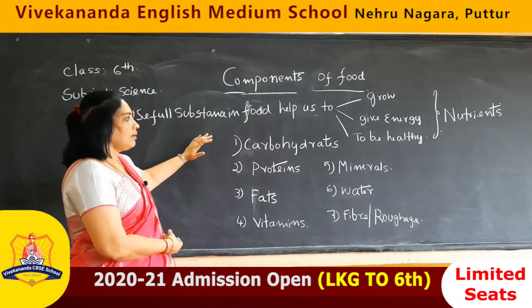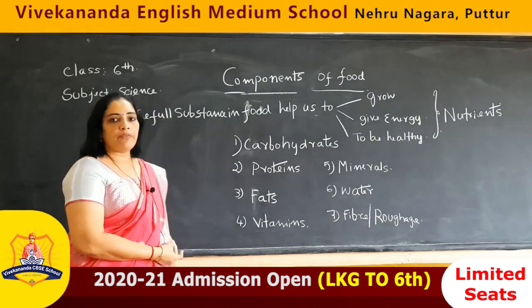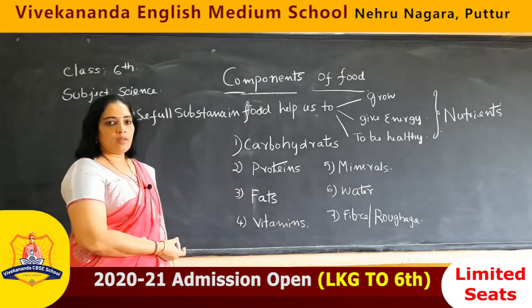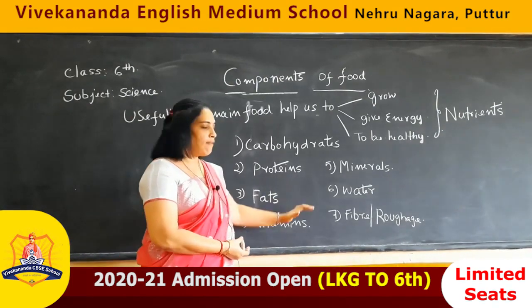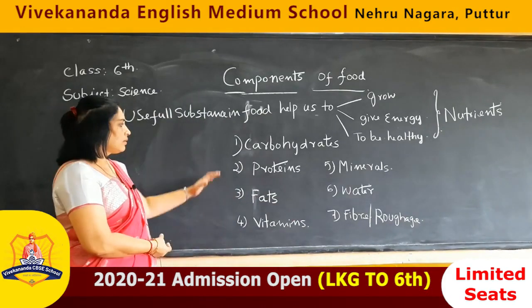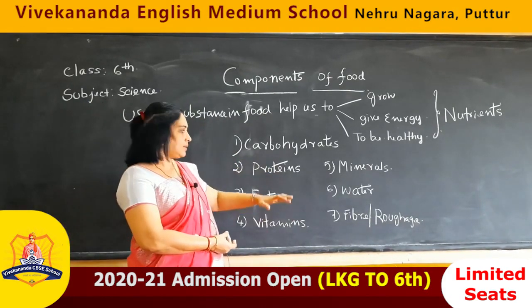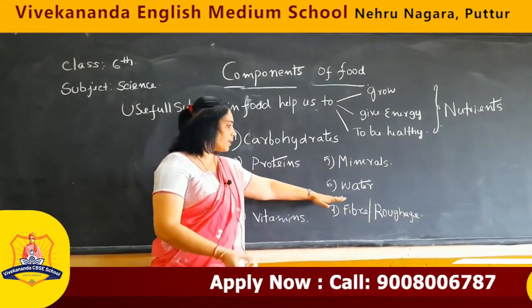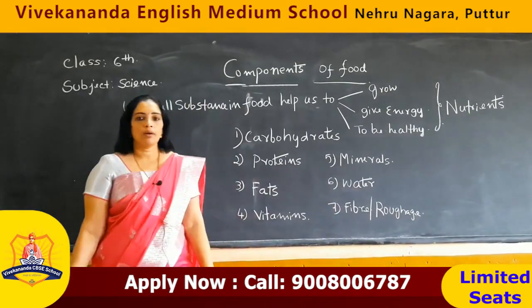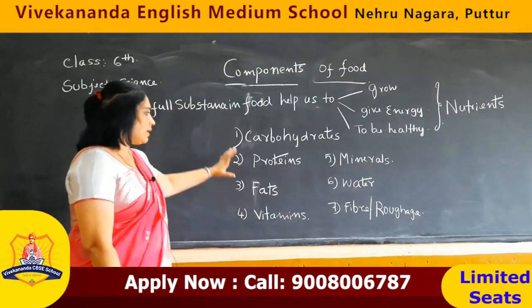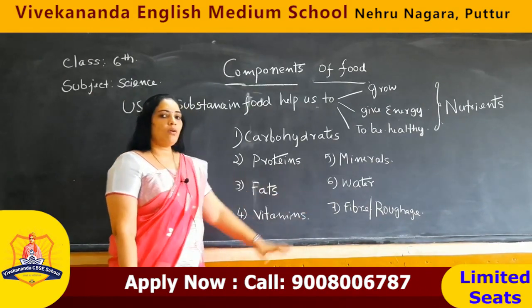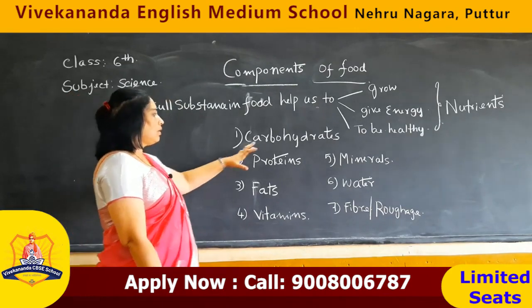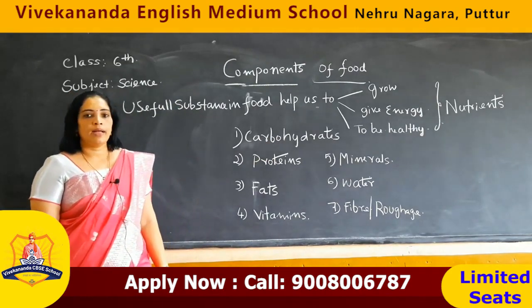These nutrients are divided into various types. So that is called components. Here I have written 7 components: carbohydrates, proteins, fat, vitamins, minerals, water, fiber or roughage. So these are the main components of food which we are eating. So let's study one by one.